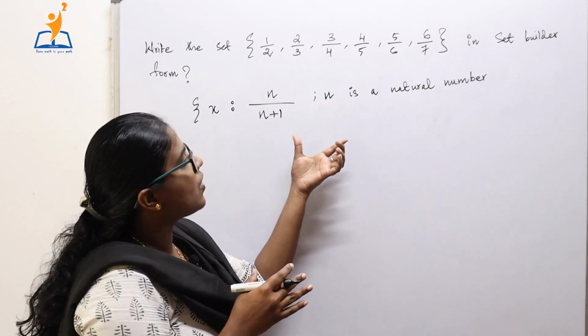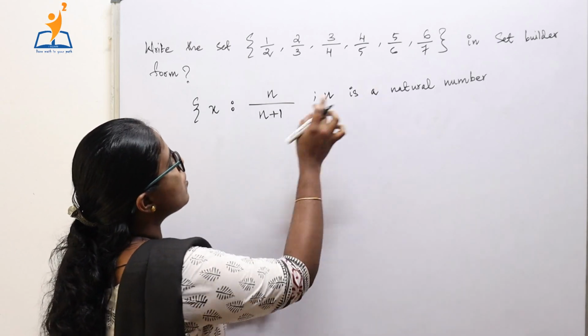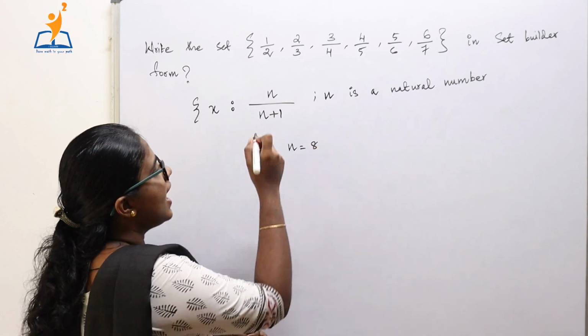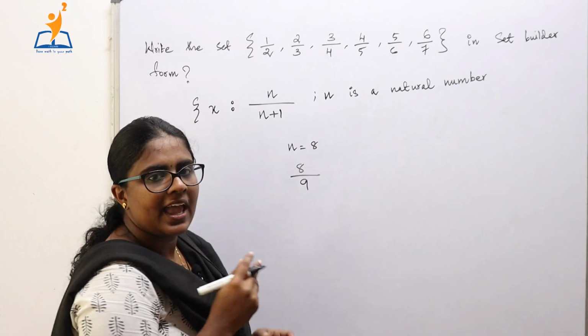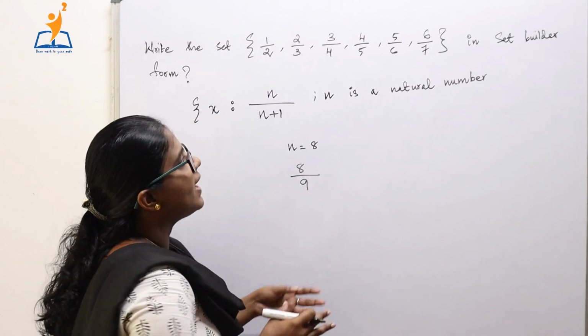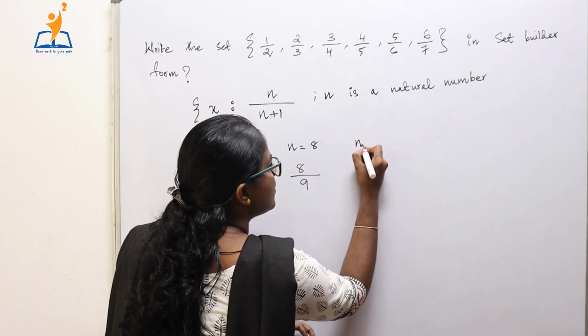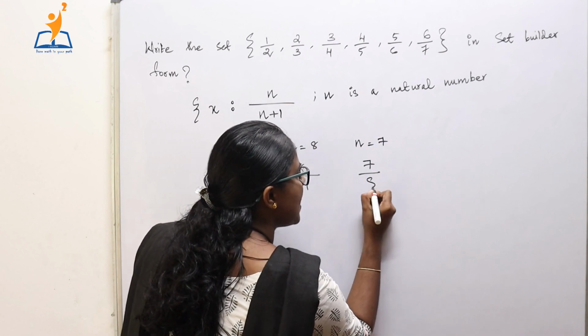Is our definition over if we write like this? No, because if I put n equal to 8 here, I will get the fraction 8 by 8 plus 1, that is 8 by 9. But 8 by 9 does not belong to this set. Also, if I put n equal to 7, we will get the fraction 7 by 8.